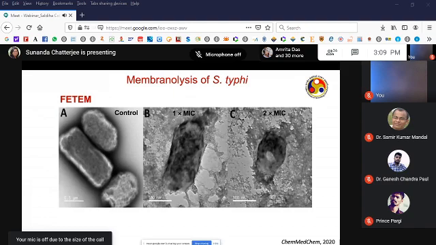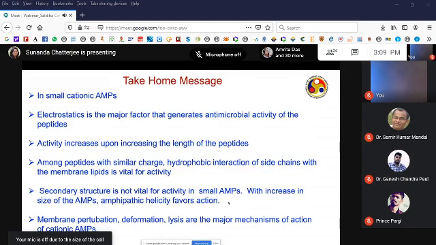Okay? So coming to the end of my talk, this is the take-home message I would go away with. For small cationic AMPs, the major factor that generates antimicrobial activity of these peptides increases with the length of these peptides. Among the cationic peptides, hydrophobic interaction with the lipids is the determining factor for the cytotoxicity.